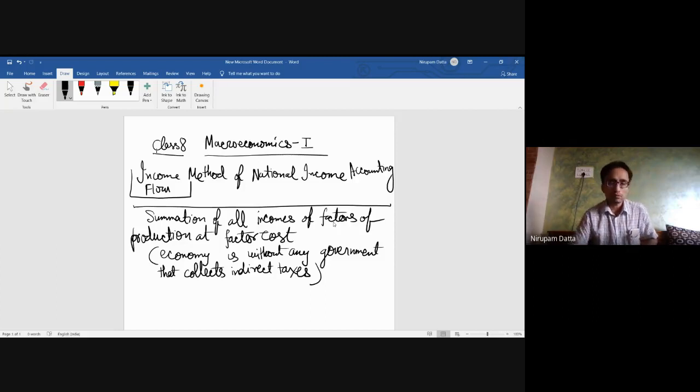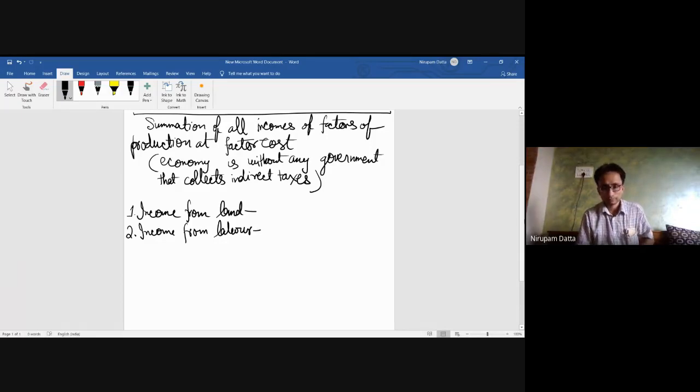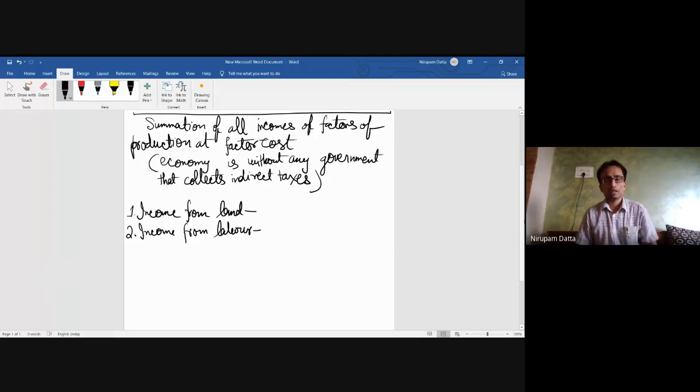So now, what incomes do we need to include? So we need to include the income from land. So what is the income from land? Peter, what is the income from land? Tridit, what is the income from land?